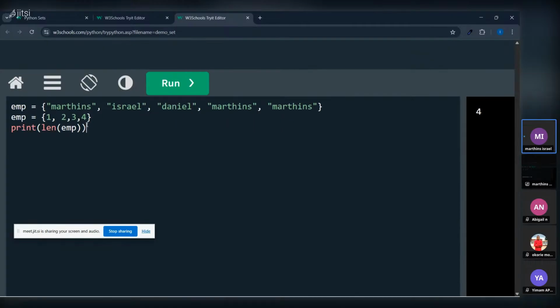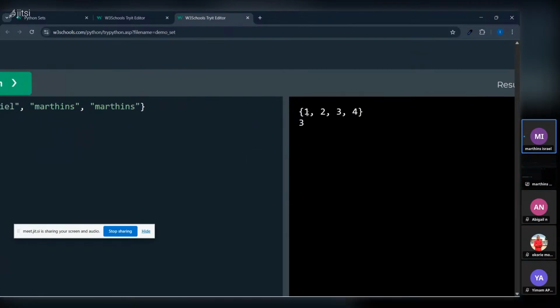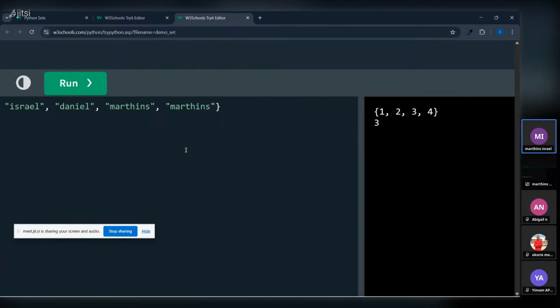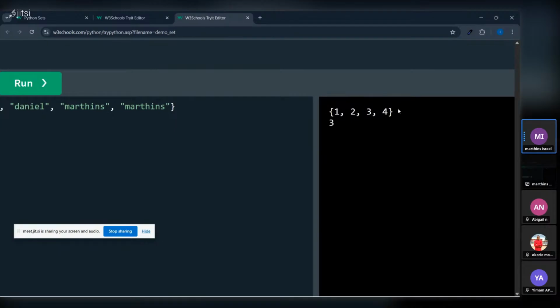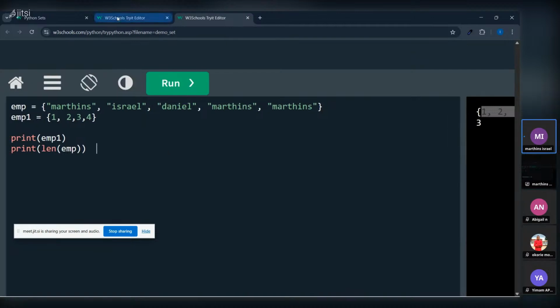So if we print employee 1, so we just call this employee 1, and we say print employee 1, when we run, we'll get 1, 2, 3, 4. But if you observe now, 1, 2, 3, 4 by default is bringing an ordered list. So a set by default chooses what it likes, so sometimes it might change it and start with 2, 3, 4, then 1.